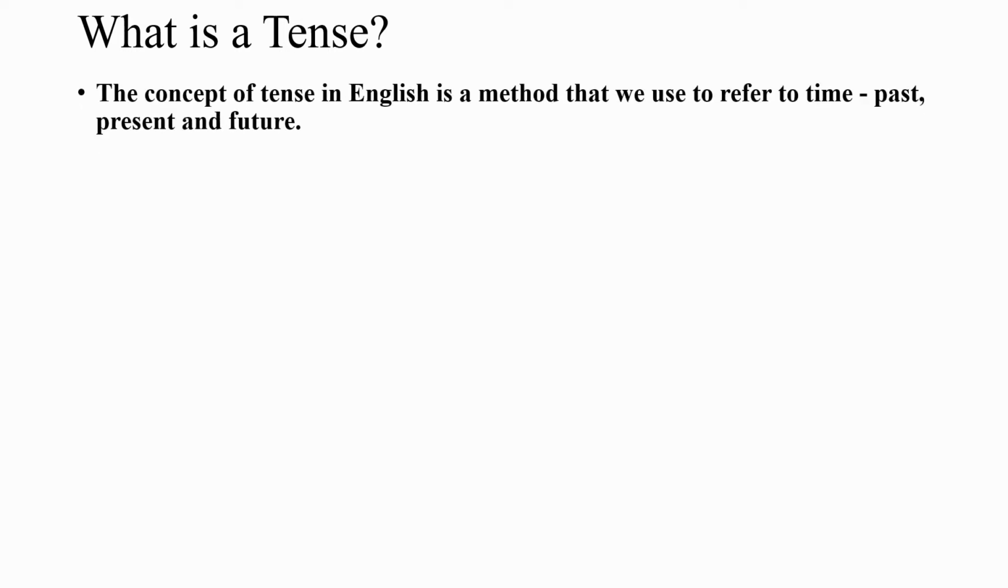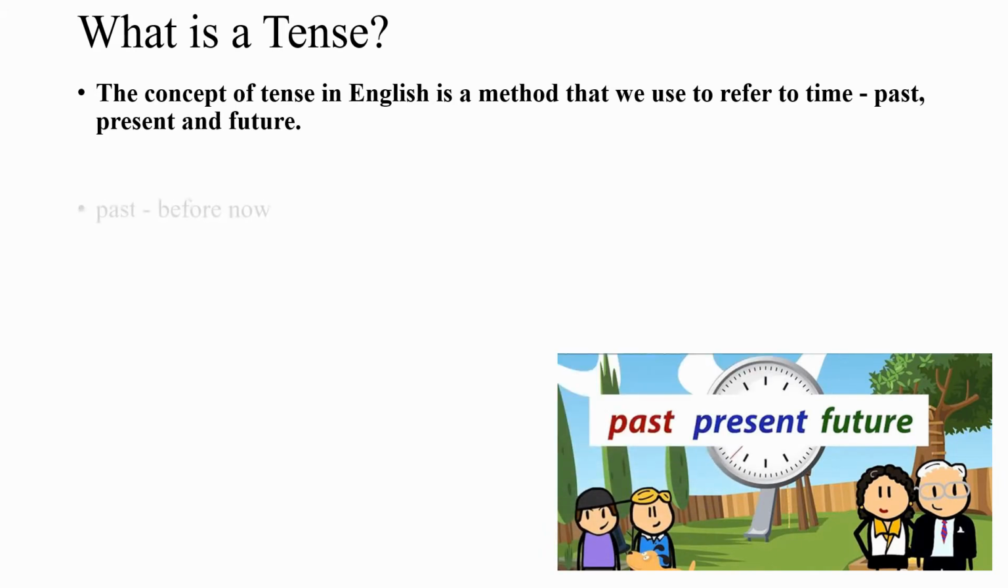So now let us discuss what a tense is. Students, we have already discussed the verb, the various kinds of verbs and the usage of the verb. As I already told you, the verb is an action word, and tense tells us about the time of the specific action, means at what time that action had taken place. So the concept of tense in English is a method that we use to refer to time. It can be past, present and future.